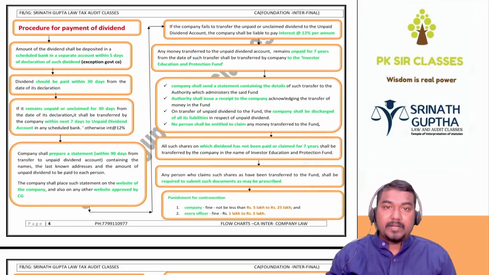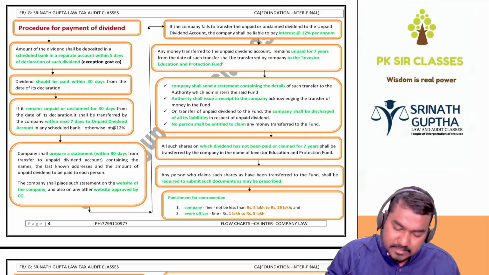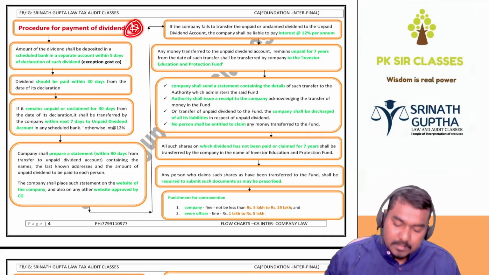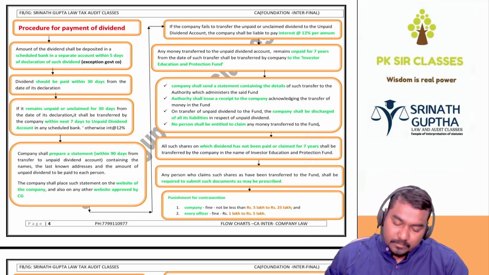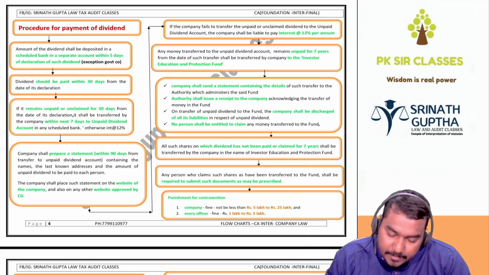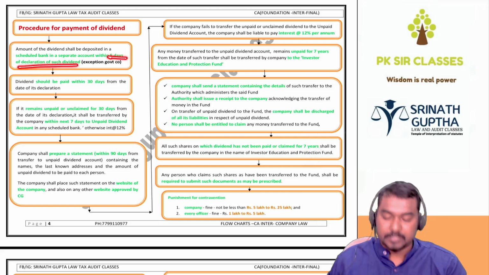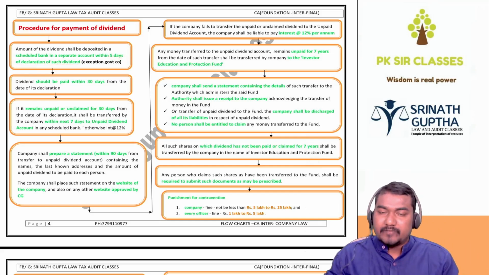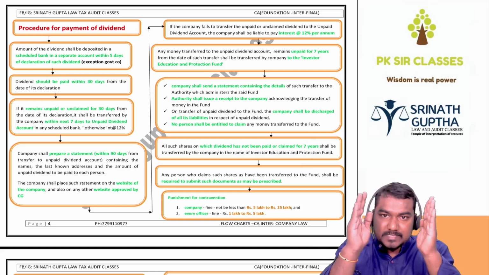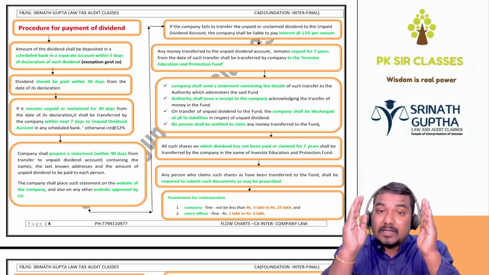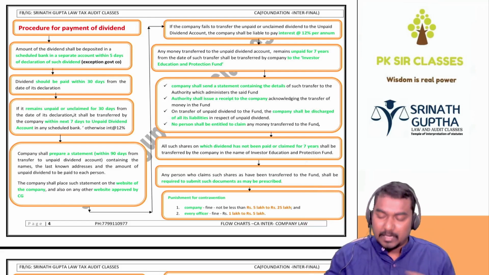Next, procedure for payment of the dividend. On this page, they can ask anything important from the exam point of view also. So how do we have to pay the dividend? The amount of dividend shall be deposited in a scheduled bank in a separate bank account within 5 days from declaration. In the AGM we declare the dividend, plus 5 days, we have to transfer the dividend amount to a separate bank account. From that bank account, we will distribute the dividend to all the shareholders.